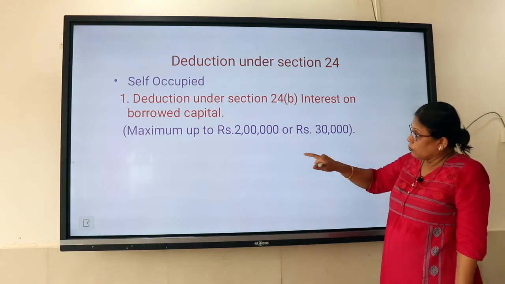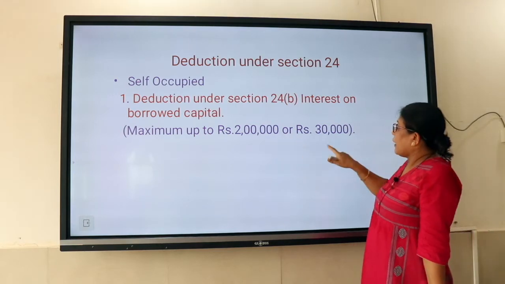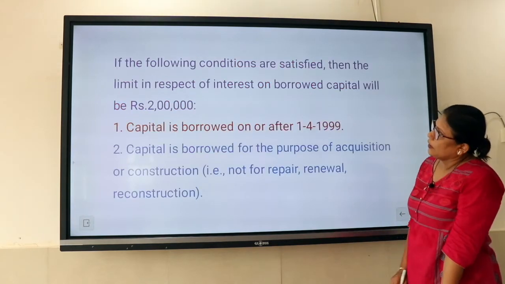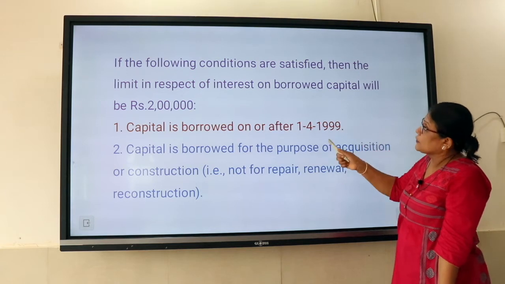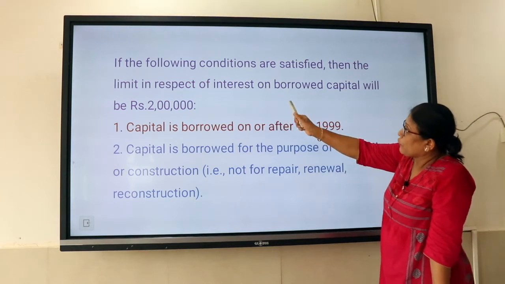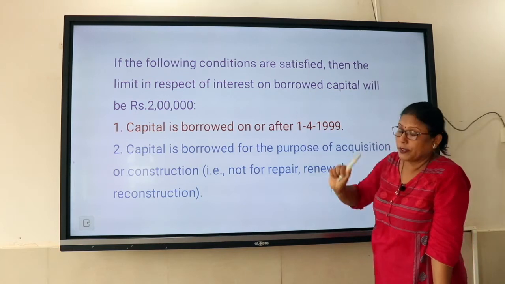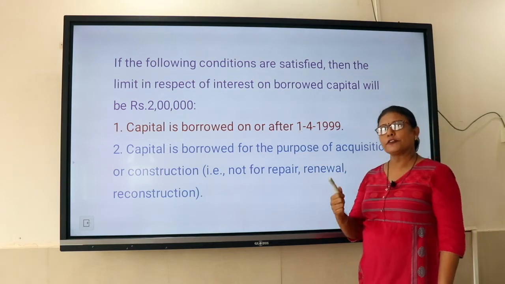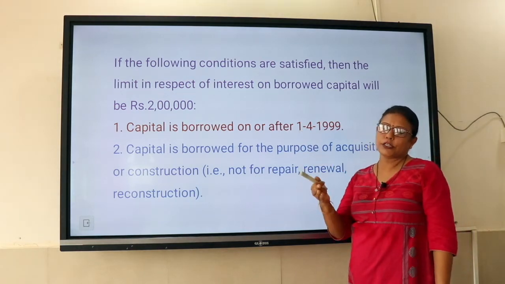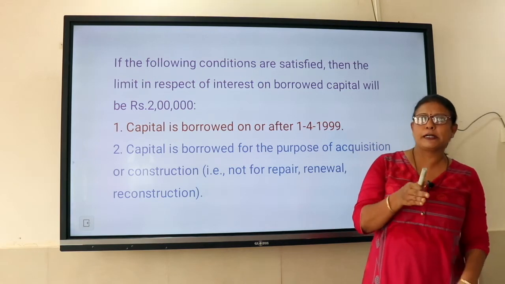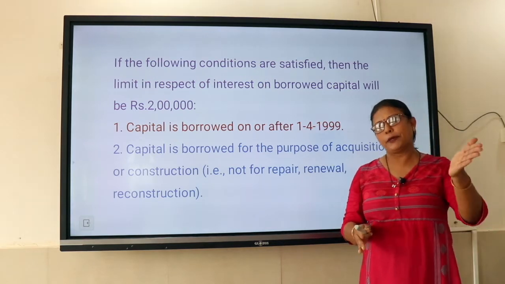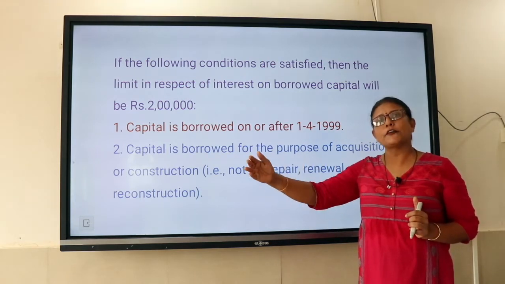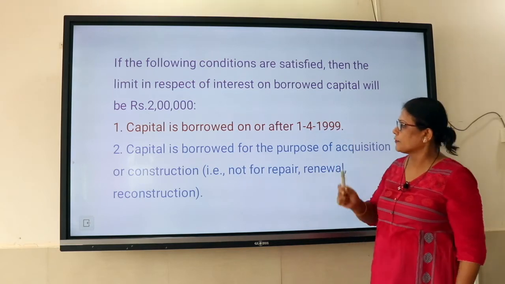Now, when will we get the deduction up to 2 lakh and when up to 30,000? Let us see this. If the following conditions are satisfied, then the limit in respect of interest on borrowed capital will be rupees 2 lakh. So what are the conditions? Capital should be borrowed on or after 1st April 1999. It is not applicable for loans taken prior to 1st April 1999. It is applicable for those loans which have been taken after 1st April 1999. That is the first condition.